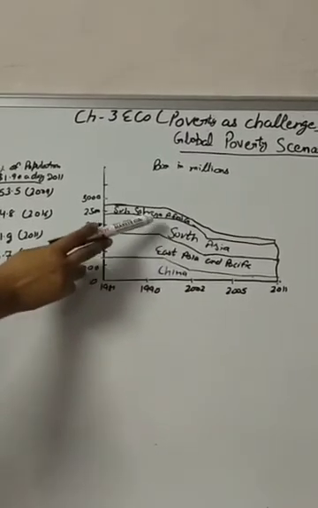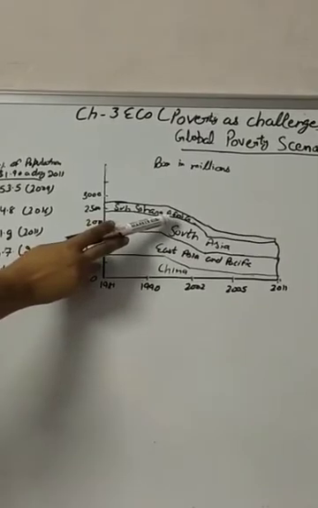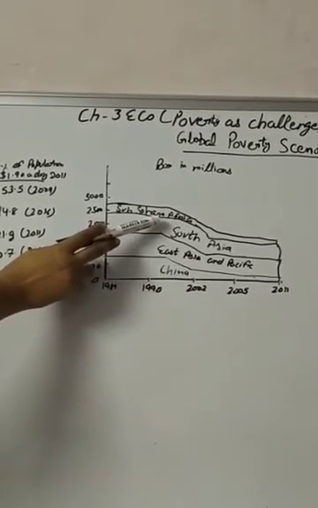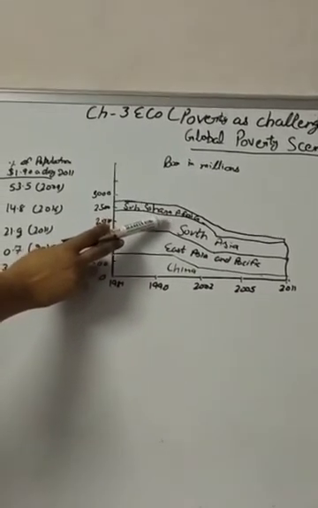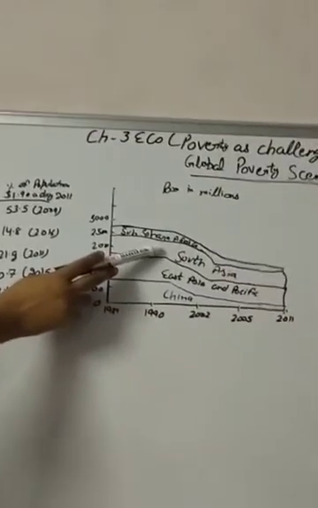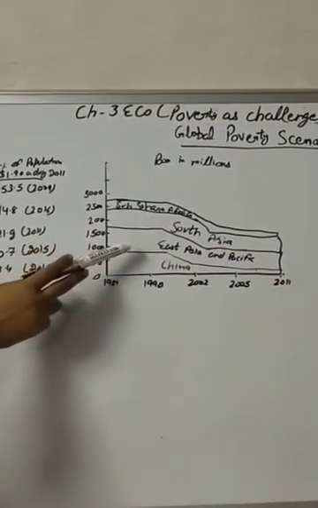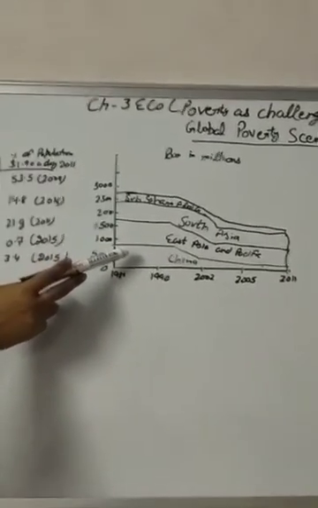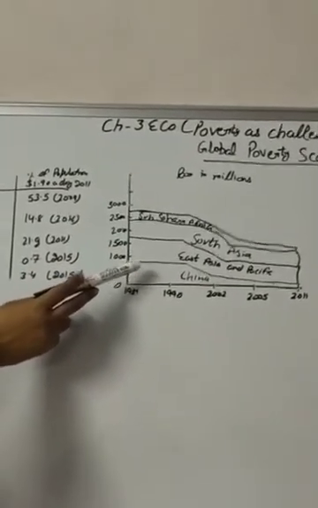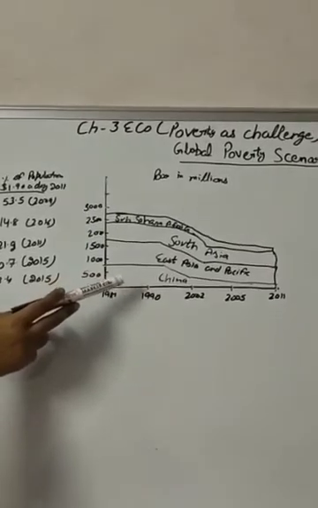The situation is very different in sub-Saharan Africa, where the poverty ratio increased from 41% in 1981 to 46% in 2001. Poverty has reappeared in some socialist countries like Russia, where officially there was no poverty before.